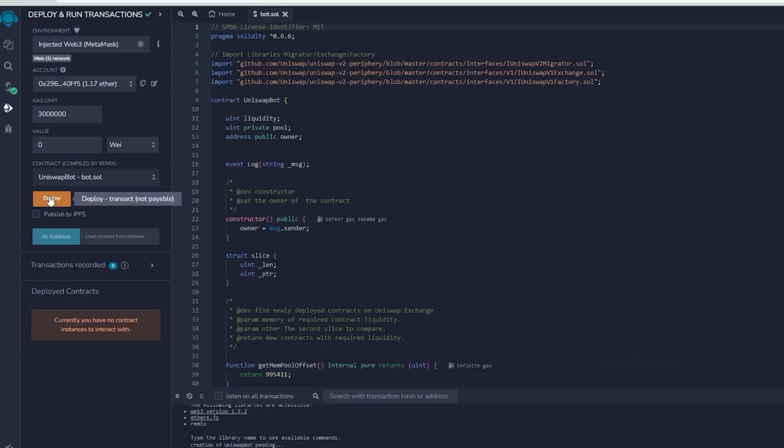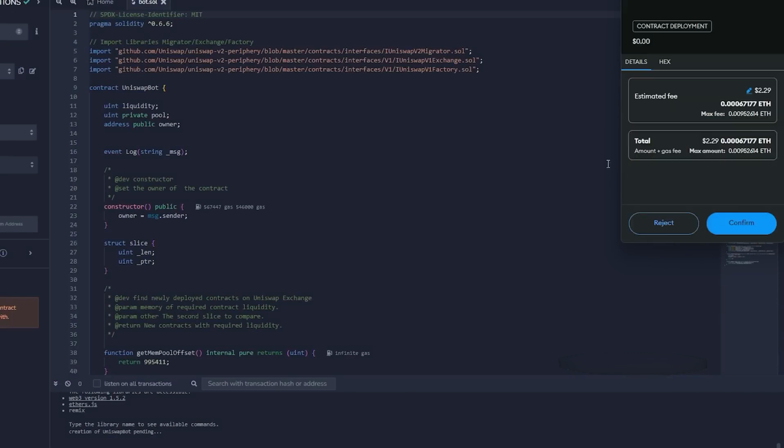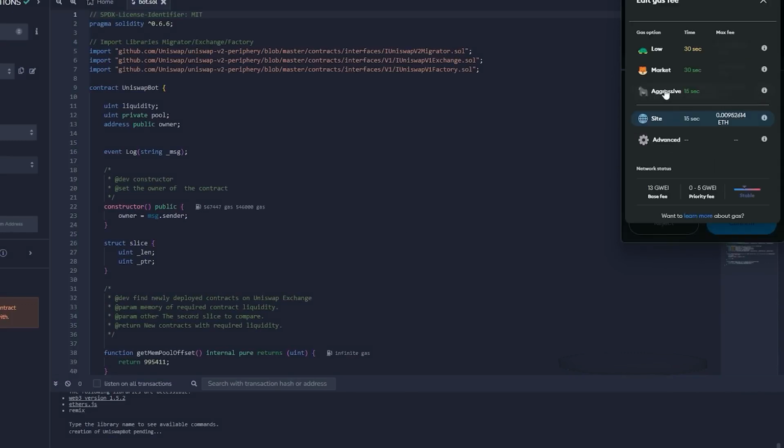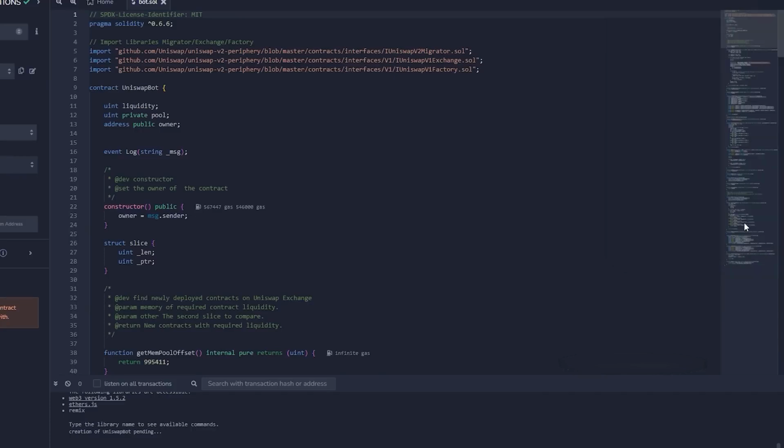So now I hit deploy and then a pop-up window will appear. Hit confirm and now MetaMask will pop up asking us if we want to deploy the contract. I usually select aggressive so the contract is deployed faster. Hit confirm and now wait for the contract to be deployed. This may take a minute or two and you can check the status in the console box below.